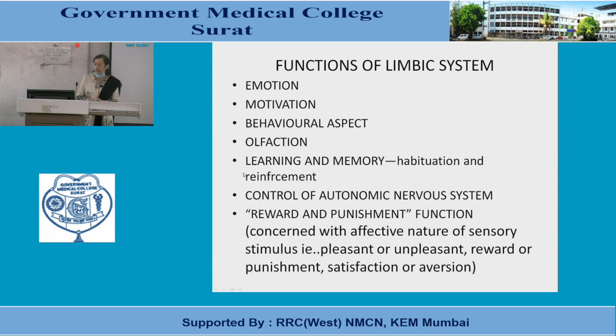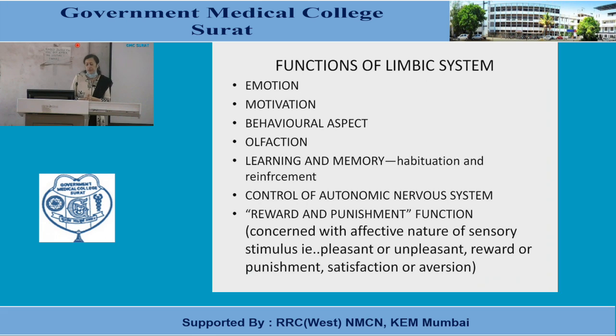Then you can see the hypothalamus is lying at the center of the limbic system. It is a central or very key structure of the limbic system. So all the functions of the hypothalamus, that is control of the autonomic nervous system, which is one of its most important functions, also become functions of the limbic system. Then two more functions are there: one is learning and memory, another is the reward and punishment center.